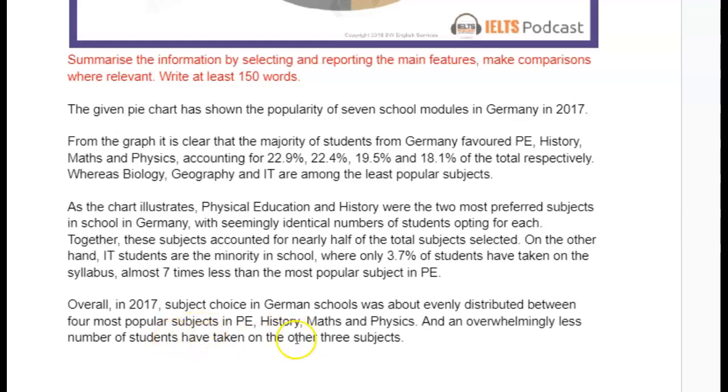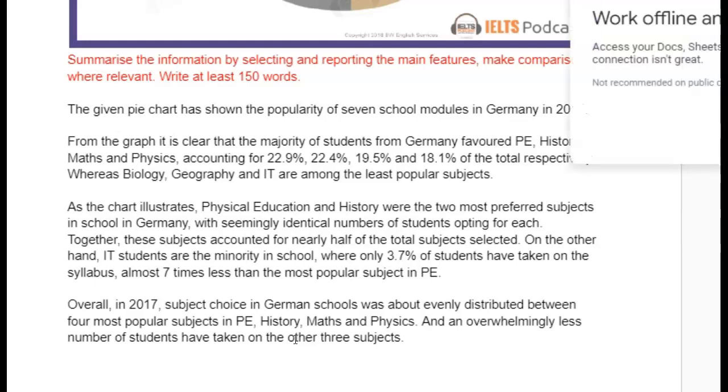And I don't like this, have taken on the other subjects, because I already told you that it's inaccurate, and I also don't like it as an expression. Okay, so what I've done in this correction is I've gone over a lot of the grammar and the vocabulary, which was fine in some places, it was good in some places, and then others that had some issues. So we covered those issues.